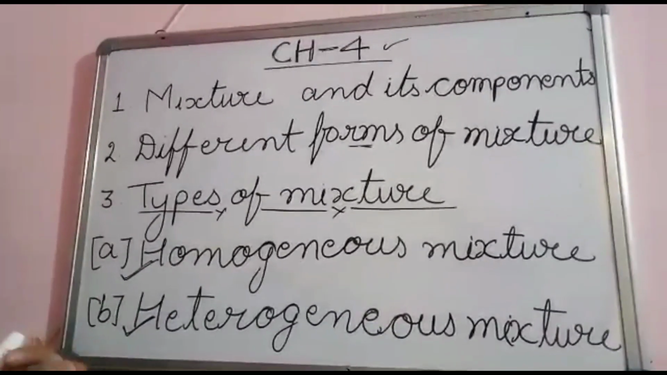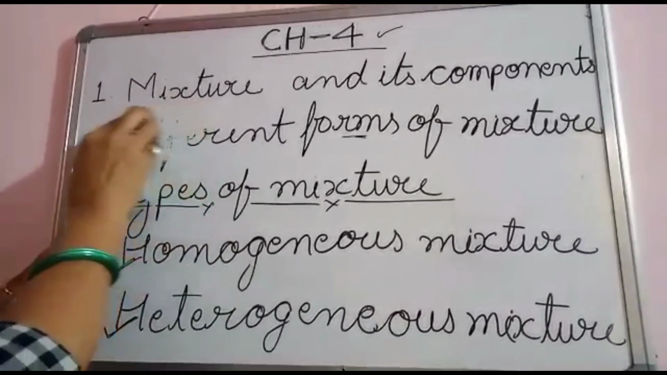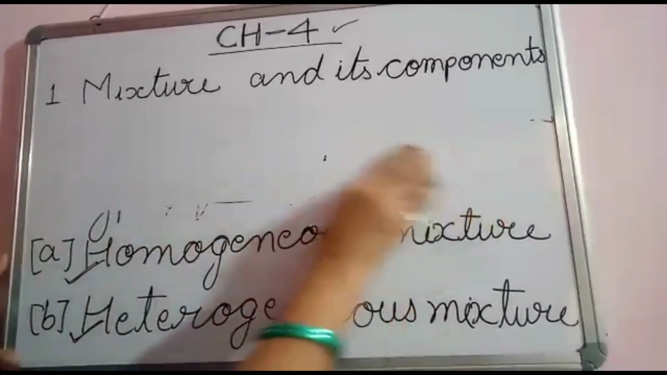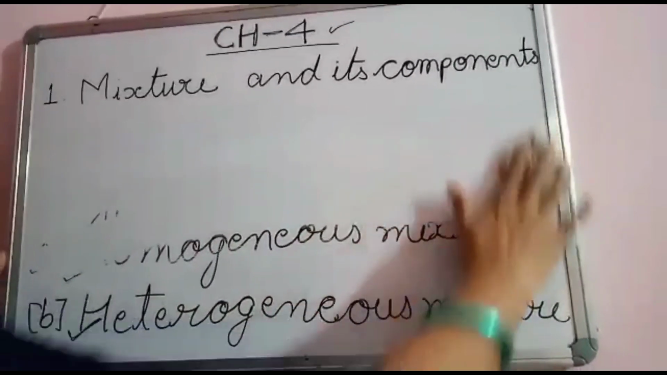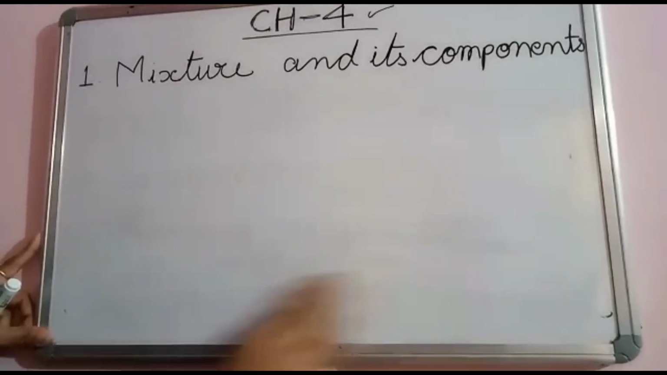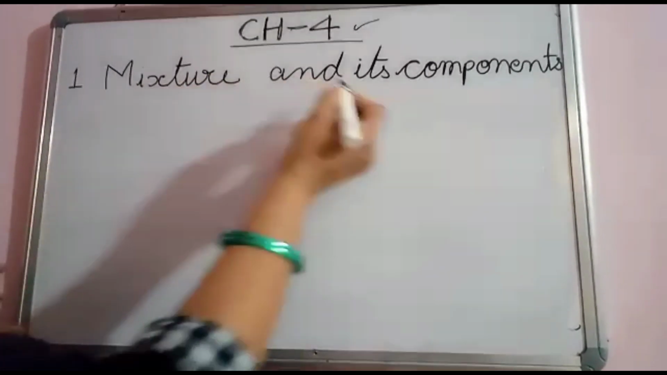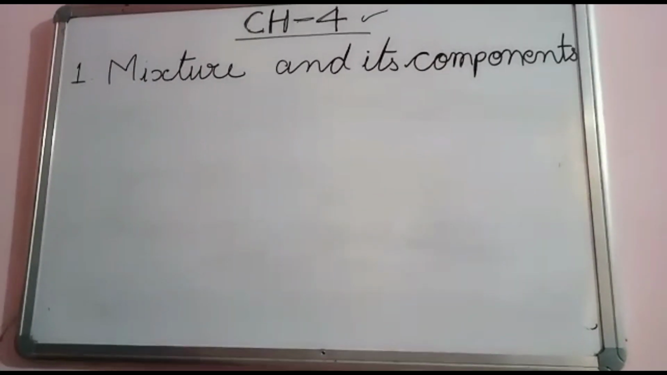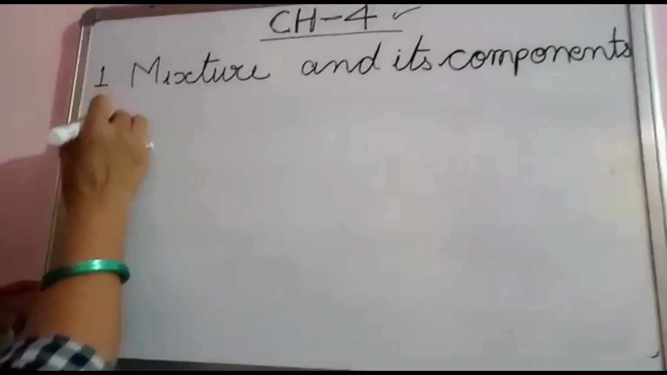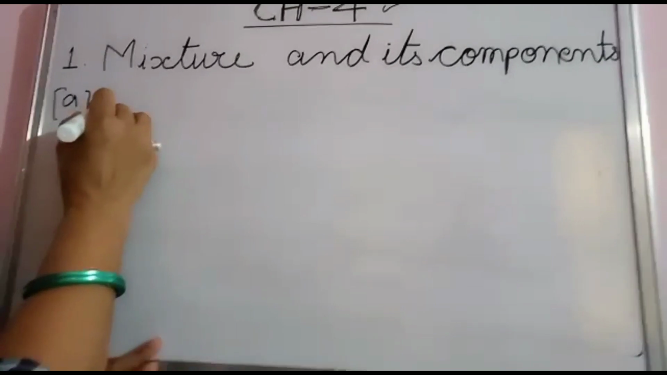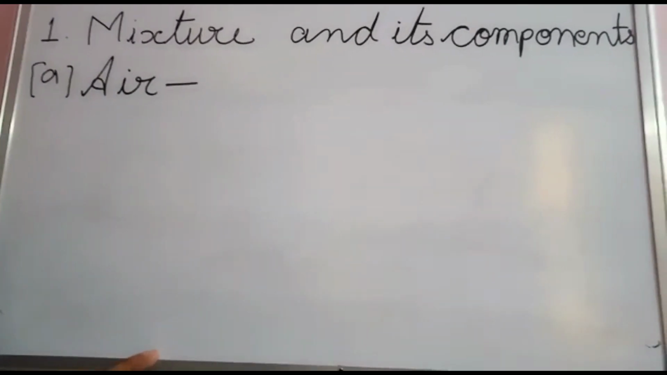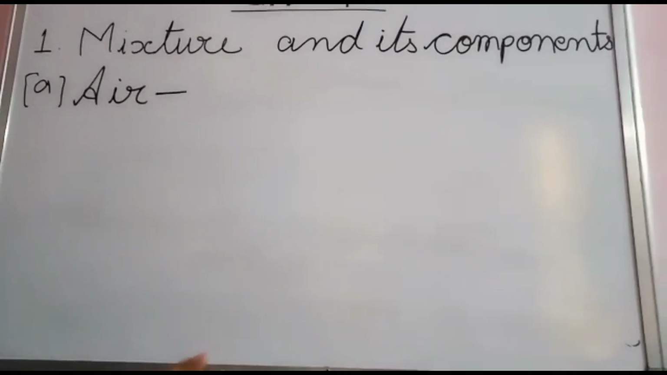So let us discuss the first topic, mixture and its components. Look here. According to your book, different mixtures are given. First mixture, I am writing it as A, is air. As you know, you have studied in class 5 also, air is a mixture of gases.